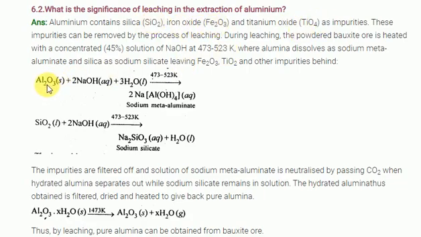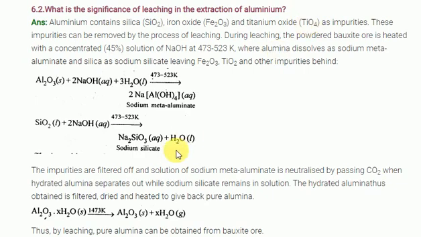in nature only. When aluminum oxide reacts with strong concentrated sodium hydroxide, it forms a complex. This salt is soluble in water. This is called sodium metaluminate. This complex is soluble in water. Along with this base, silicon dioxide also reacts and forms sodium silicate. So both of these, the ore and silica, will be soluble. What is left behind? Titanium oxide is insoluble. Titanium oxide is insoluble, so it will be filtered off in the process.